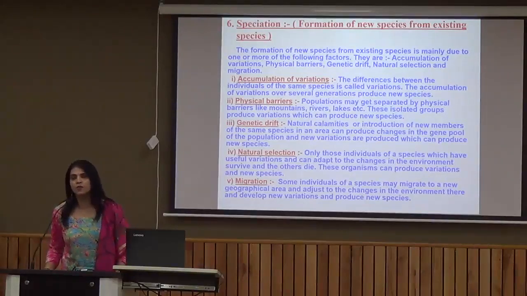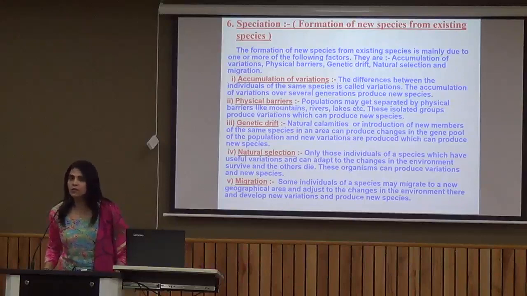Initially, both populations of beetle must have the same chromosome number, for example 44, or 22, whatever. But after thousands and millions of years, because both of them are living in separate geographical conditions, they are meeting different kinds of challenges. So many changes took place in their body, in their genes, that their chromosome number has changed. So we can say that reproductive isolation has taken place, due to which they fail to interbreed.